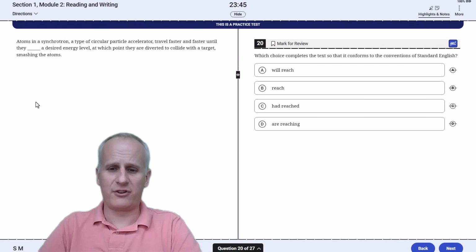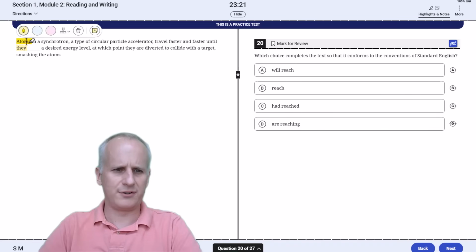Whenever we've got a verb form in our answer choices, we need to find the subject for that verb and use any surrounding verbs to help indicate what the correct tense and number is, singular versus plural. So, reading from the top, "Atoms in a synchrotron, a type of circular particle accelerator, travel faster and faster until they blank." Oh, well, the subject then is "they," and "they" refers to these atoms.